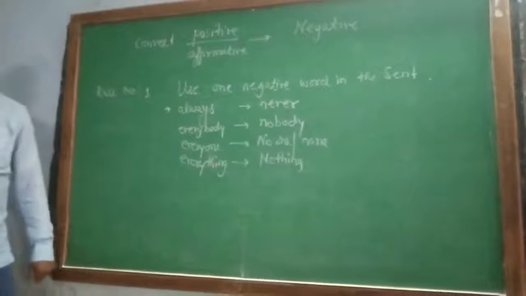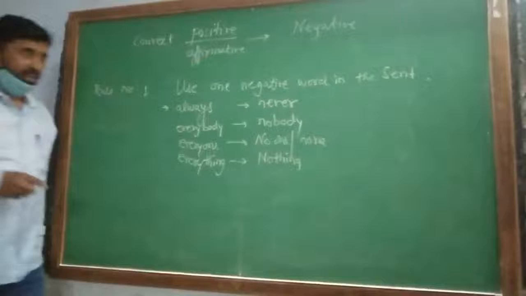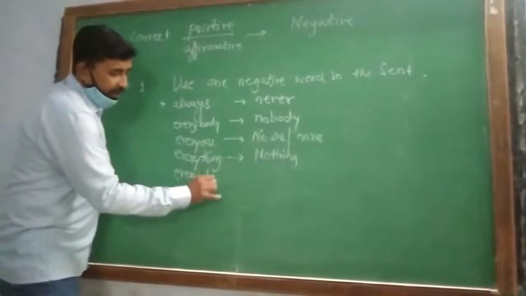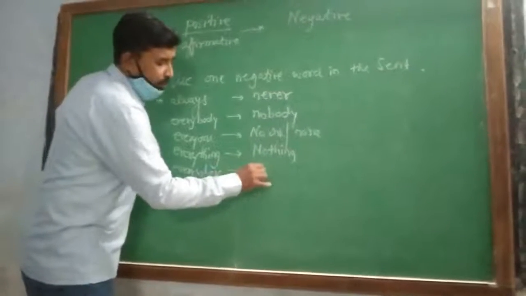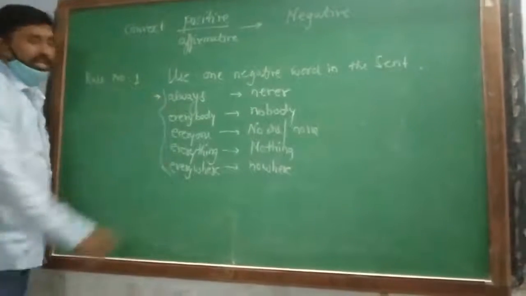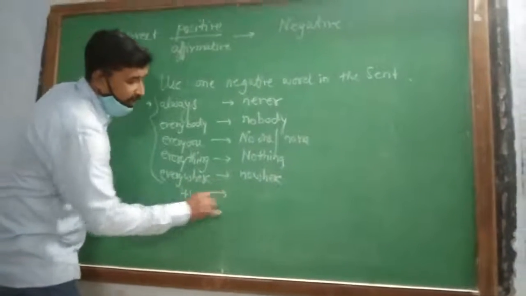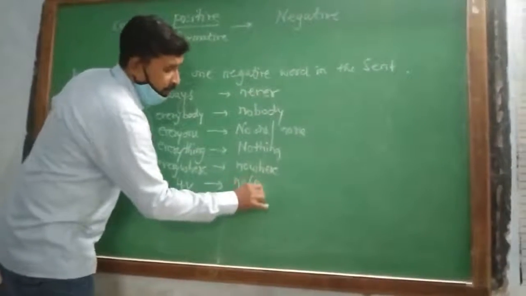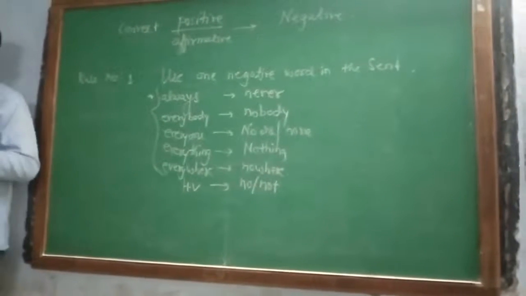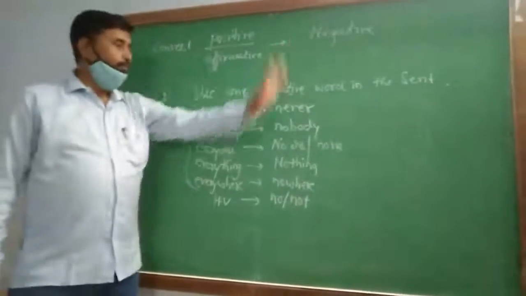Any other positive word if you remember? Everywhere. If you see everywhere, in that case you have to use nowhere. And if you cannot see any of these, in that case with your helping verb you have to write no or not. But at least one negative word must be present. In that case only the sentence will be called negative.